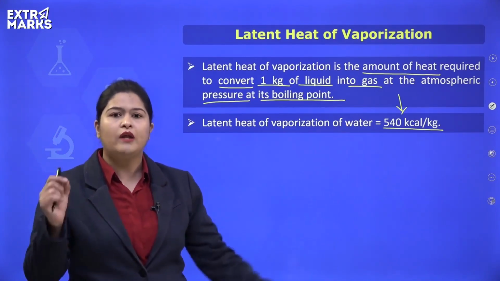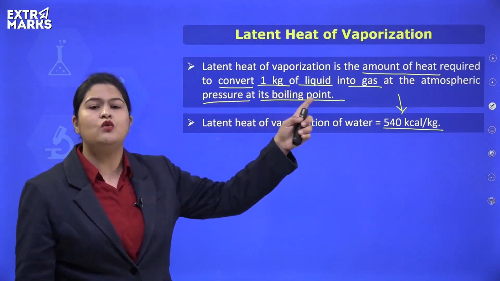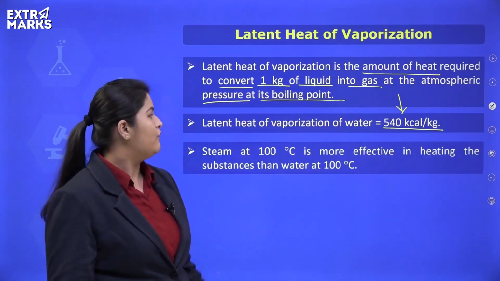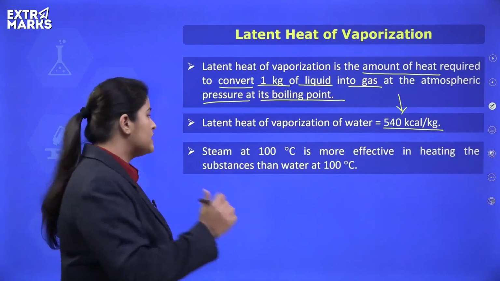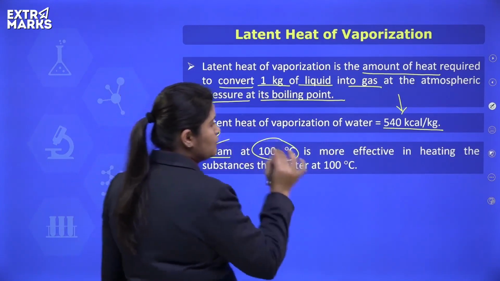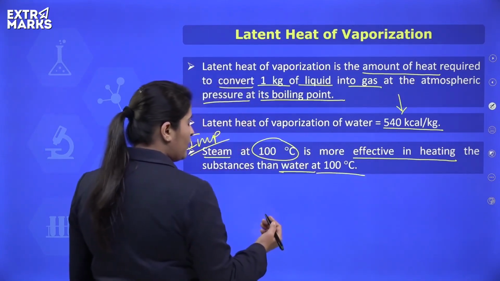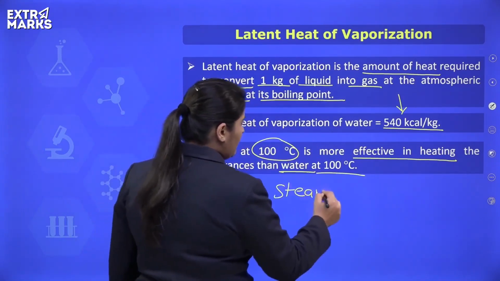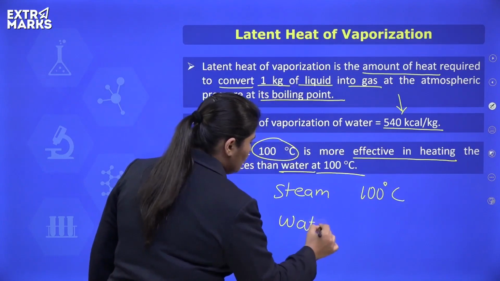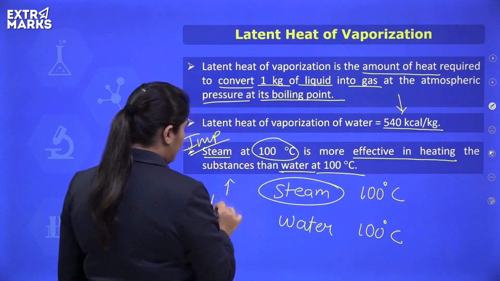So similarly, for each and every liquid, the amount of heat which is required to convert its 1 kg into gaseous state, maintaining the liquid at its boiling point, is known as latent heat of vaporization. And there's again a very important point to remember, that steam at 100 degrees Celsius is more effective in heating as compared to water at 100 degrees Celsius. That means if I have steam maintained at 100 degrees Celsius and I have water also at 100 degrees Celsius, steam will have more heat content.